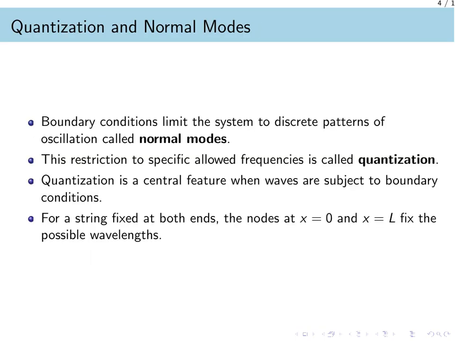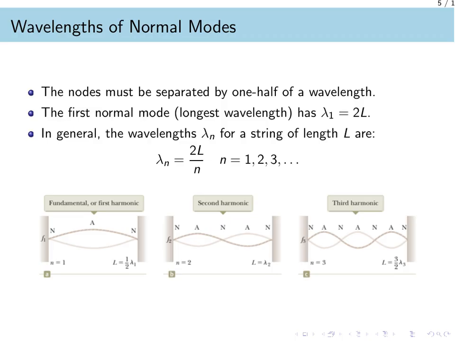The boundary conditions we just discussed are quite restrictive. They limit the system to specific, discrete patterns of oscillation known as normal modes. This restriction to only certain allowed frequencies is a process called quantization. Quantization is a central feature whenever waves are confined by boundaries. For our string fixed at both ends, the requirement that there must be a node at position 0 and a node at position L effectively dictates which wavelengths can actually exist on the string. The physical requirement for a standing wave is that the nodes must be separated by exactly 1/2 of a wavelength.